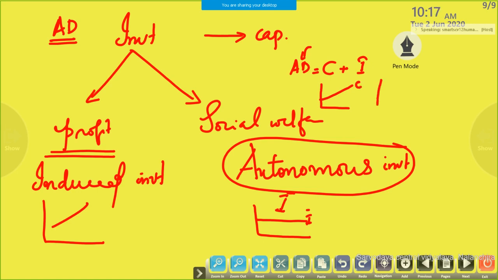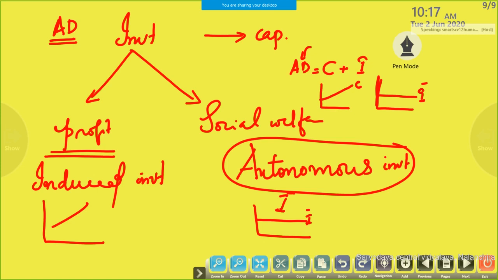Then the investment curve. Which investment are we taking? Autonomous investment. Autonomous investment is a horizontal line parallel to the income axis. This is our investment curve. Till here okay? So if we take all the components, we will get the AD curve.